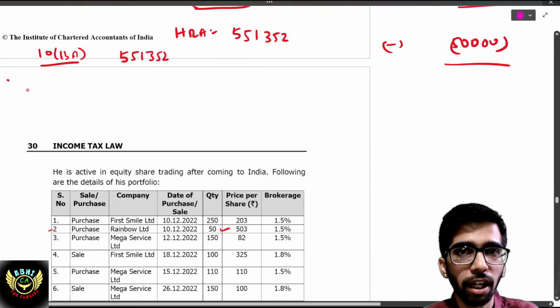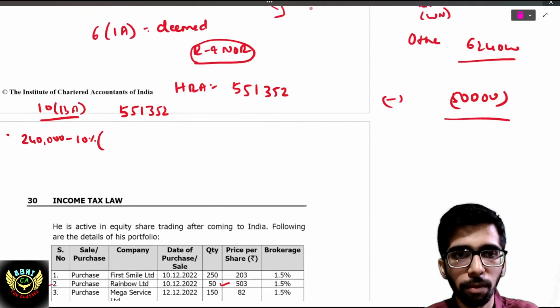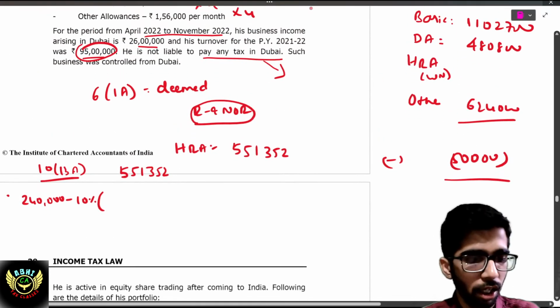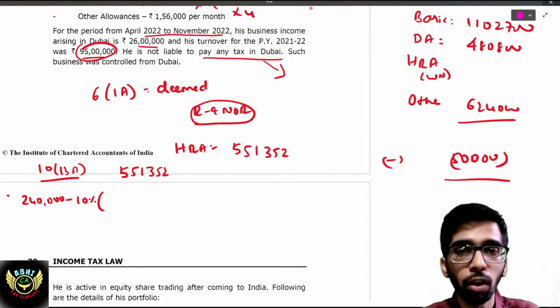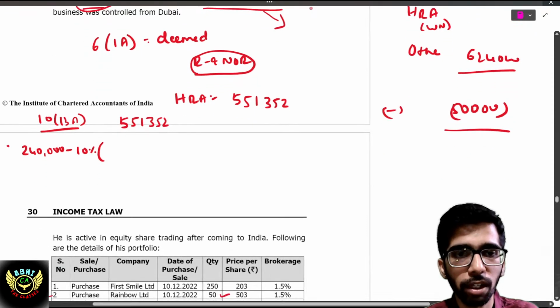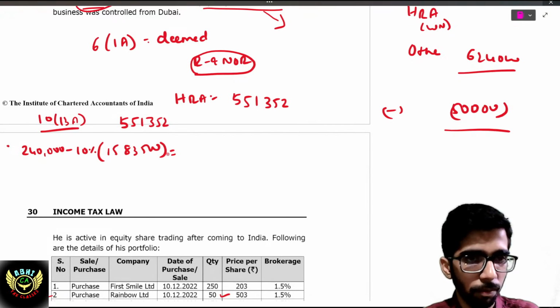Next, rent paid, in this case 2,40,000 minus 10% of salary. 10% of salary means basic plus DA, that is 11,02,700 plus DA, that is 4,80,800. Only that much. No commission has been given, no information has been given. So that is 15,83,500. If you deduct 10% of that, minus 2.4 lakh,